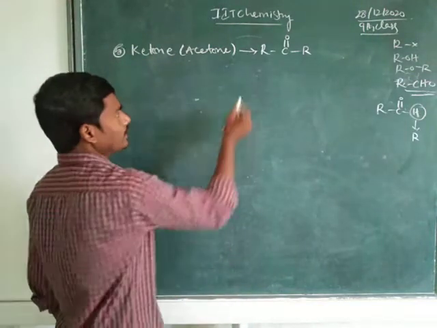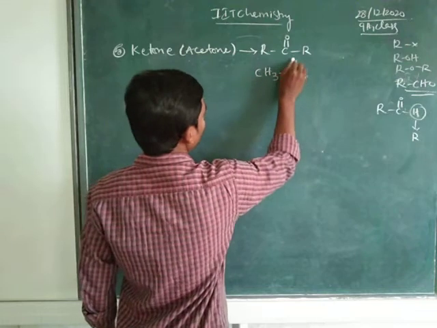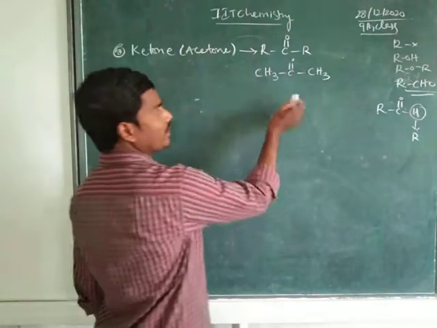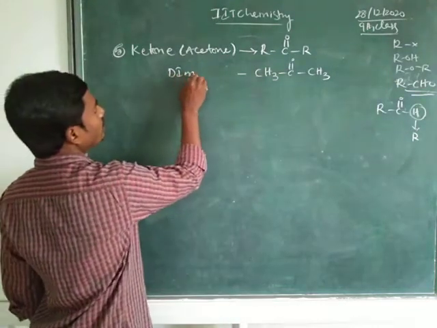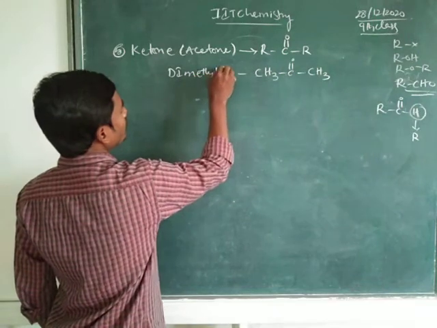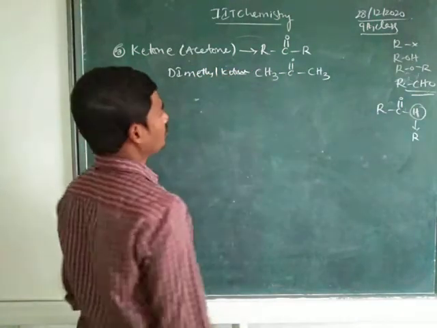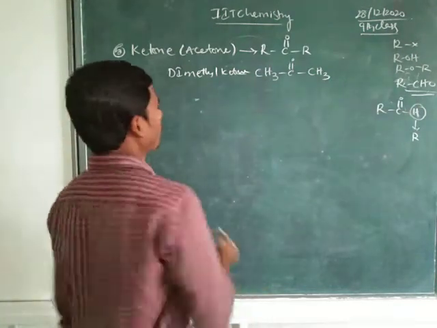Okay children, when we substitute CH3, C double bond O, and CH3, it is dimethyl ketone, or dimethyl acetone, as you wish, ketone or acetone.